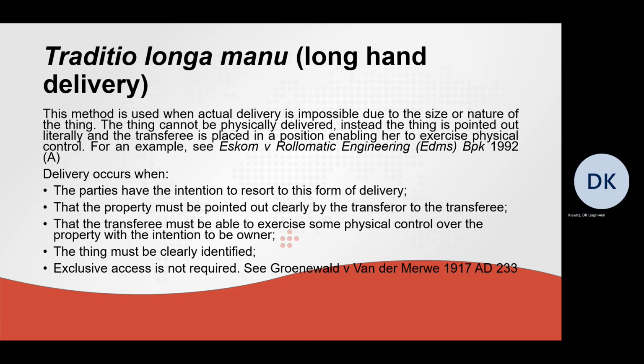Thirdly, the transferee must be able to exercise some physical control over the property with the intention to be the owner. And this requirement was problematic in the Eskom versus Rollomatic Engineering case. Fourthly, the thing must be clearly identified. Exclusive access to the thing is not required. Please see, in this regard, Groenewald versus Van der Merwe.